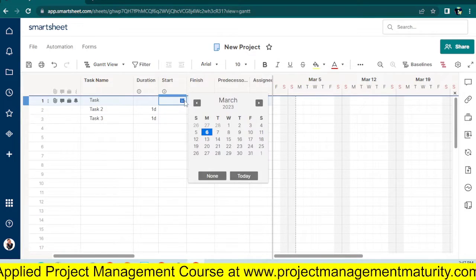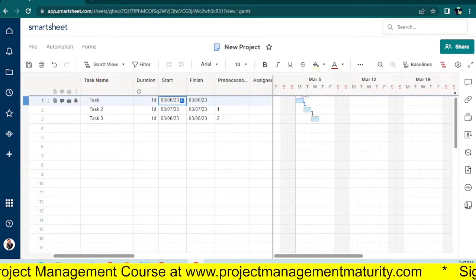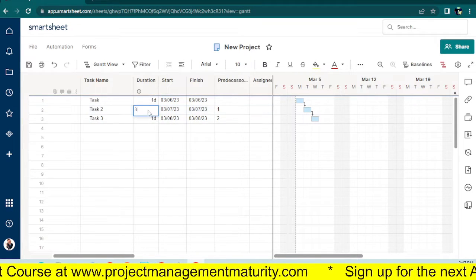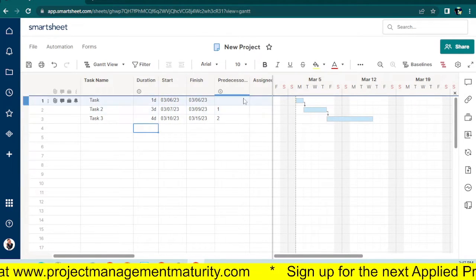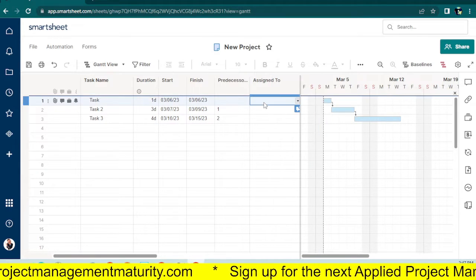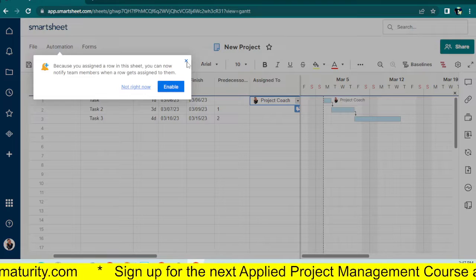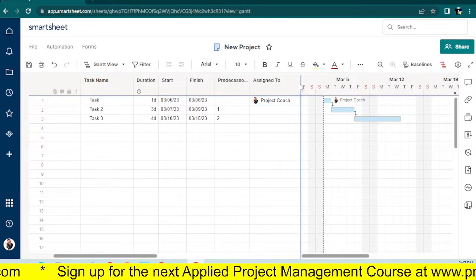The start of the entire project, let's say I choose this. Those are my tasks, and I could modify the duration without much ado. I can assign them to people without much ado, just like that, you know. So this is what I like about Smartsheet.